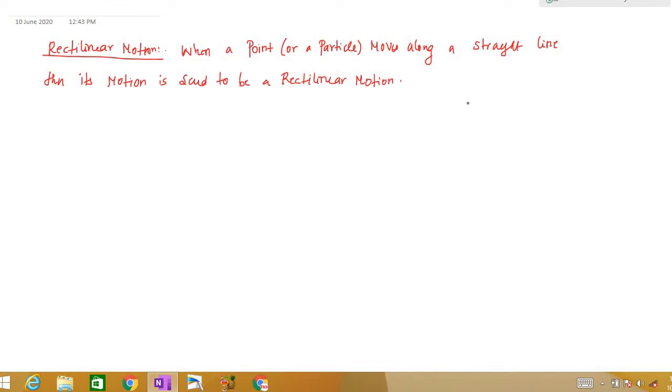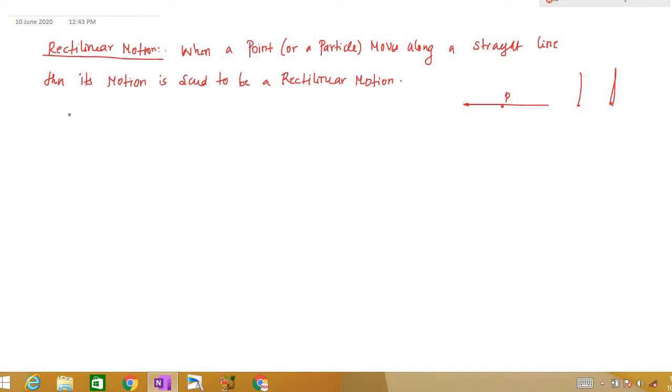So for example, if a particle moves in a straight line, or it can be also like this, or like this, then its motion is said to be rectilinear motion.